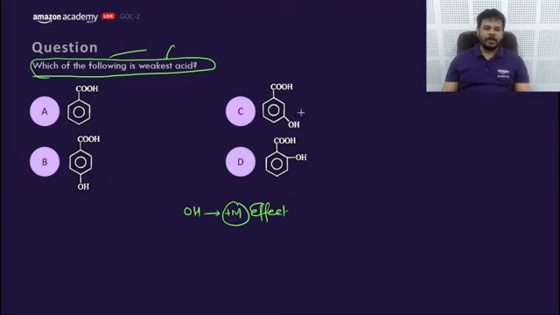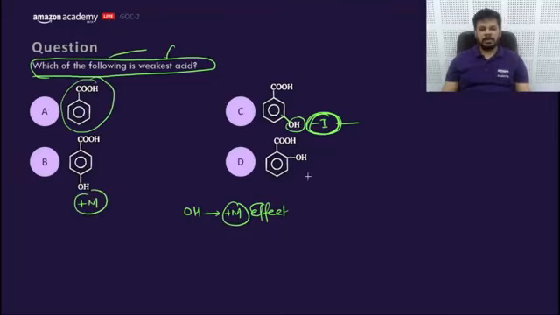Now this is OH, which would be at the meta position, which shows minus I, which is good for acidic strength. It does not have any group. This would show plus M effect, whereas this is the most important compound.